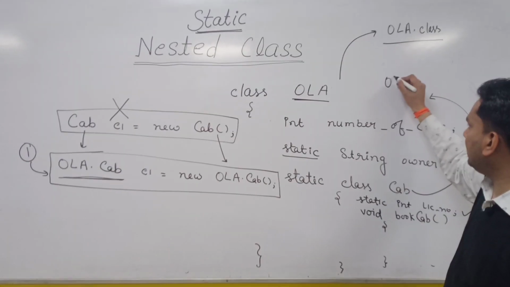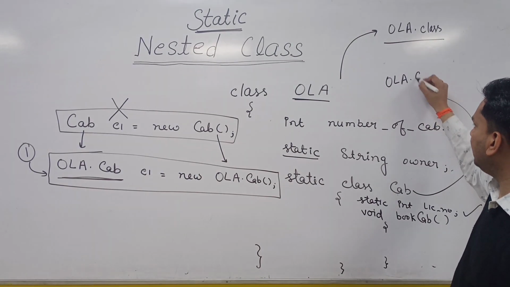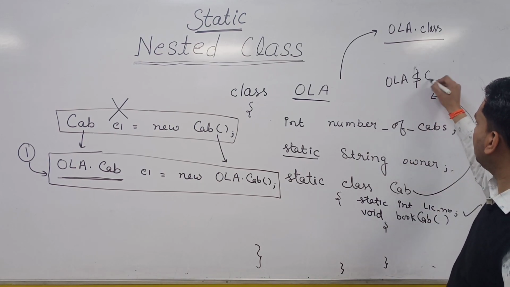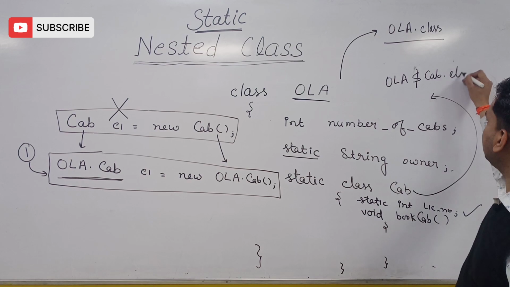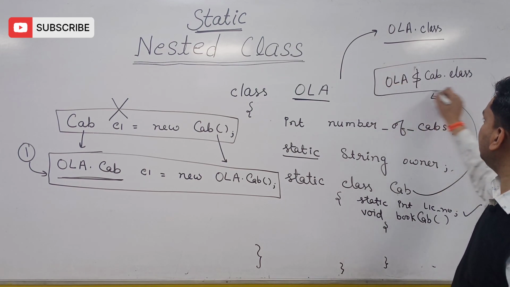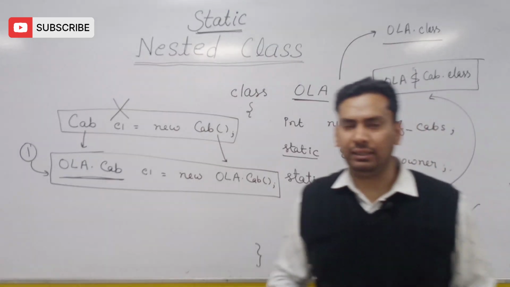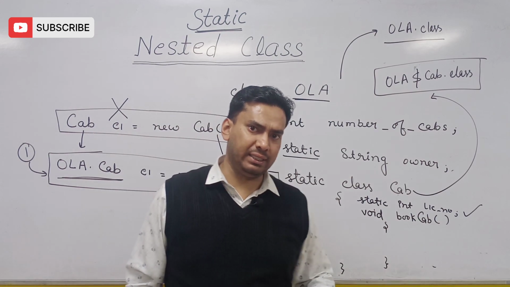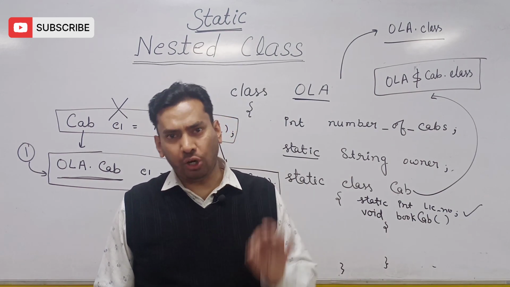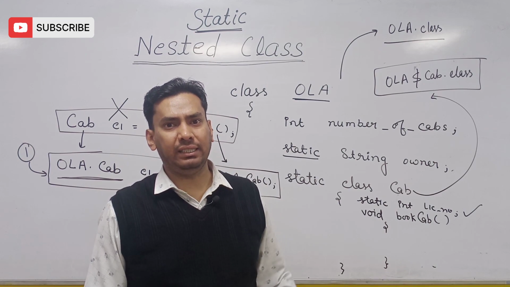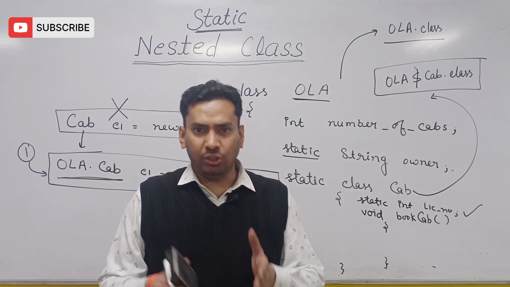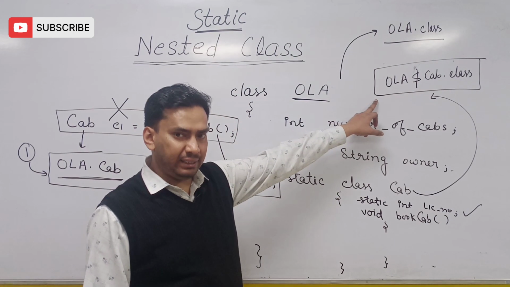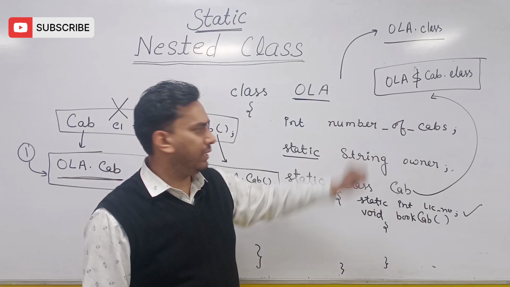So its dot class file will be created like this: Ola$cab.class. This is the naming convention for creating the class files of nested classes. Always, whether it be a static nested class or non-static nested class, the dot class file of a nested class will be created as outer class name dollar nested class name.